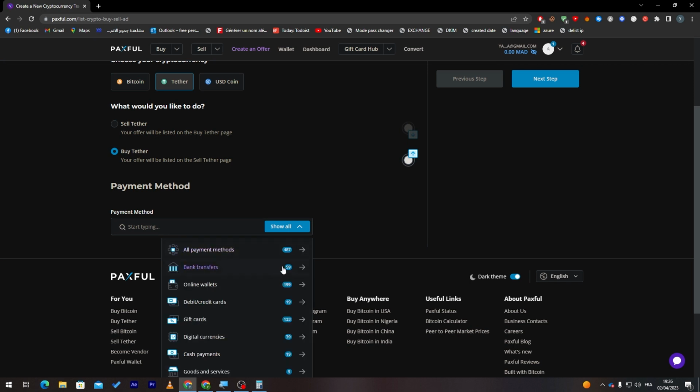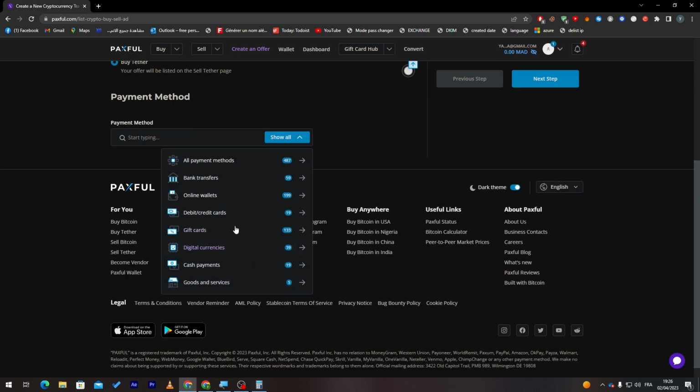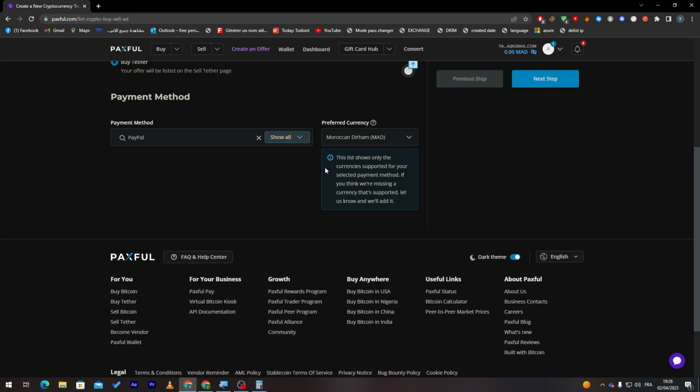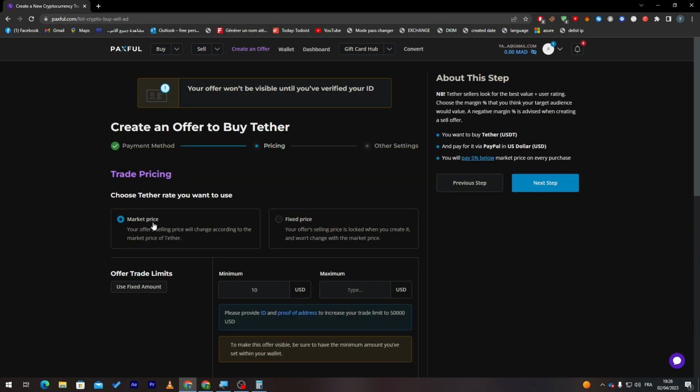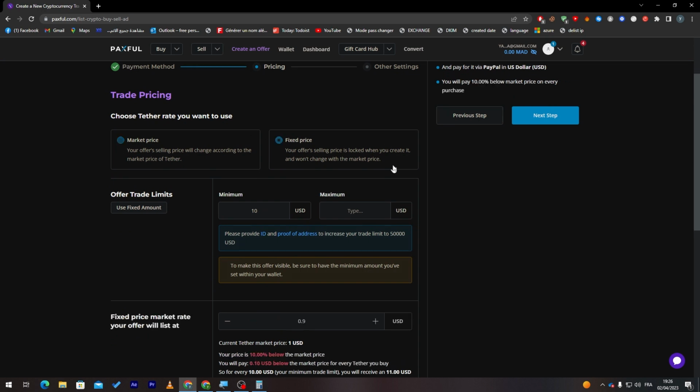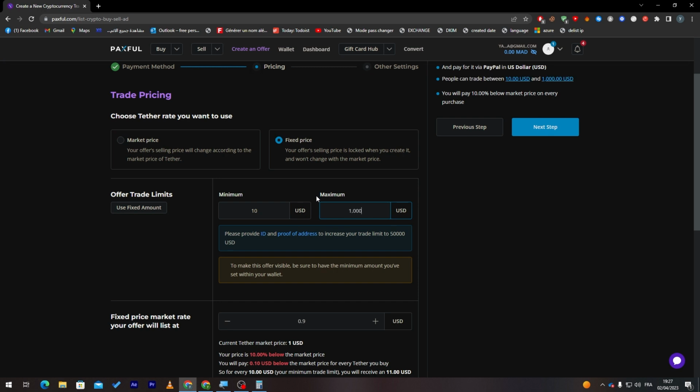Let's see here. Digital currencies, all payment methods, and then choose PayPal. Here choose your currency. So let's choose, for example, USD dollar, and then go to the next step. Here, market price, and let's choose a fixed price. Offer trade limit. So what is your limit? The least amount that you are going to buy is 10 USD, and the maximum is about, let's say, 1000 USD.